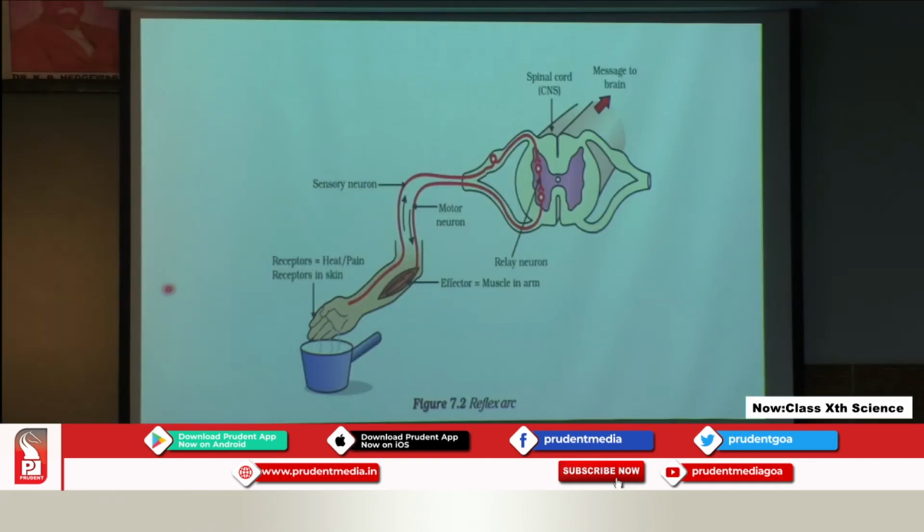So you can see the reflex arc here, students. You are touching the hot object, so the receptors in the hand will receive the heat. That will then be carried through the sensory nerve to the spinal cord. The sensory nerve is a nerve which carries the information from the sense organ to the central nervous system.